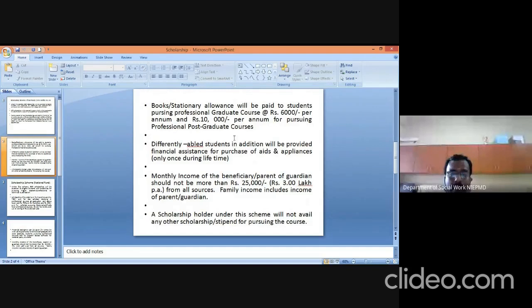Differently abled students will in addition be provided financial assistance for purchasing aids and appliances.